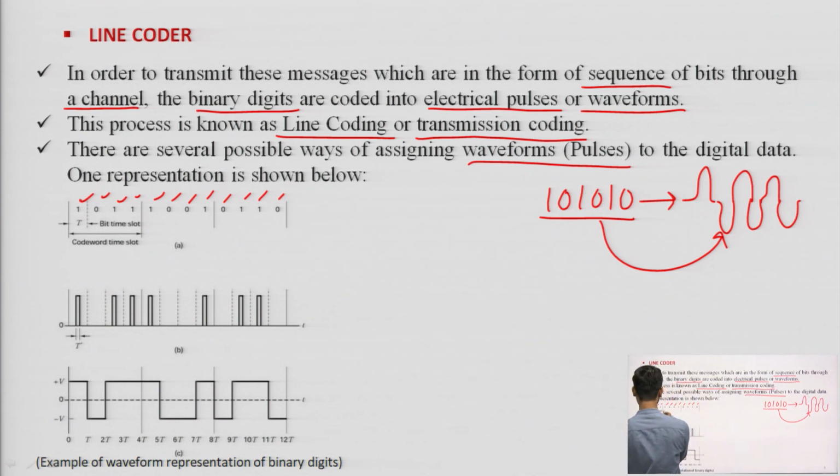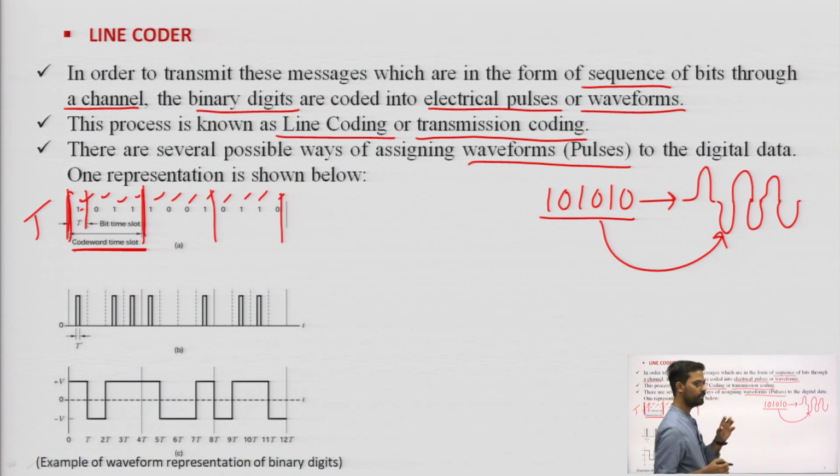For each bit, the time is assigned as a capital T, which is known as the bit time slot, and this whole chunk of bits is known as the code word, and that code word has some time, known as the code word time slot. Inside the code word there are bits, and each bit has some bit duration, that is the bit time slot.